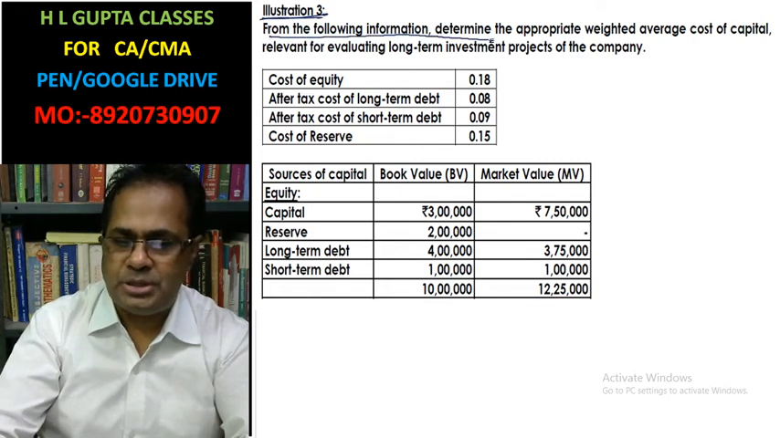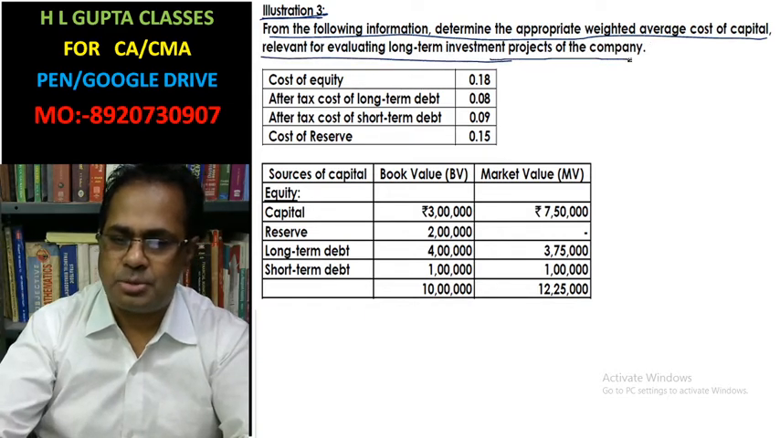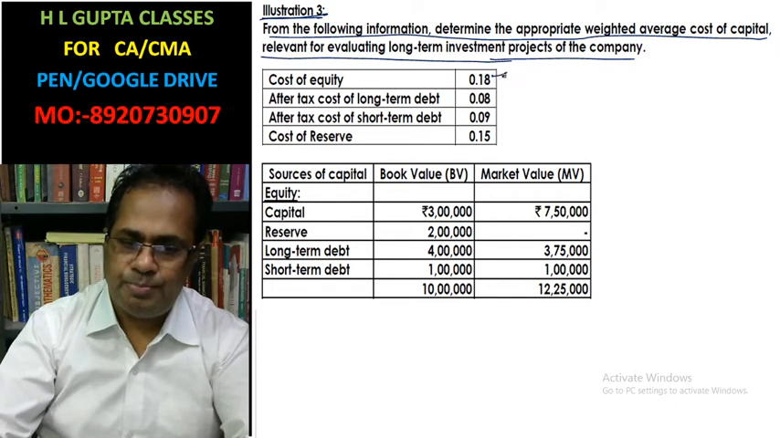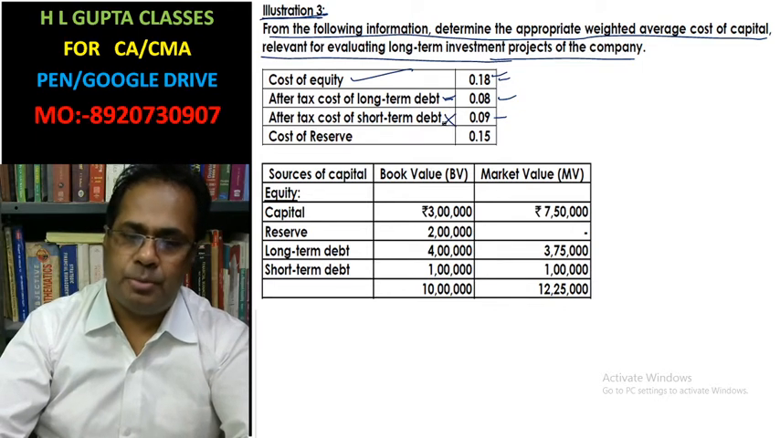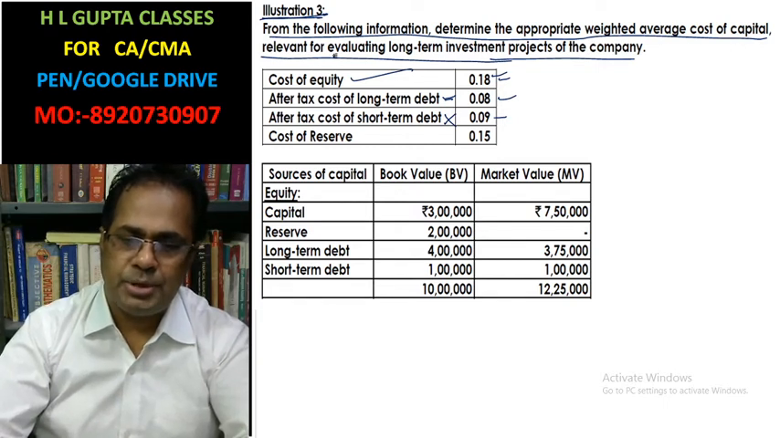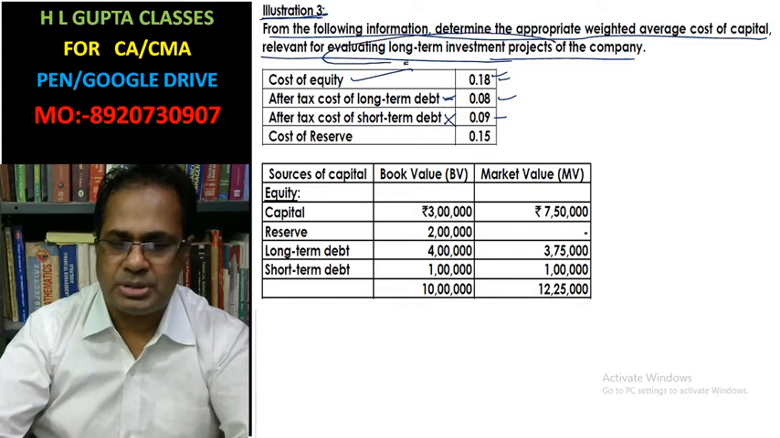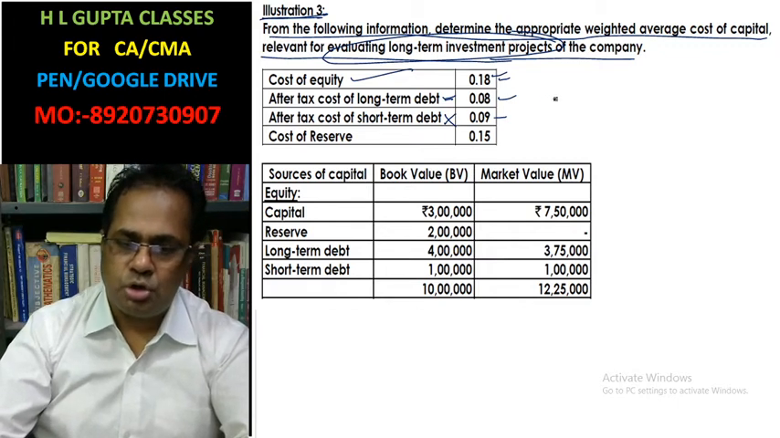From the following information, determine the appropriate weighted average cost of capital relating to the long-term investment project of the company. This is the cost of equity, after-tax cost of debt, after-tax short-term cost of debt and cost of reserve. In this case, equity is considered, after-tax cost of debt is considered, and short-term is not considered to calculate weighted average cost of capital. This is a long-term investment, so short-term is not considered here.